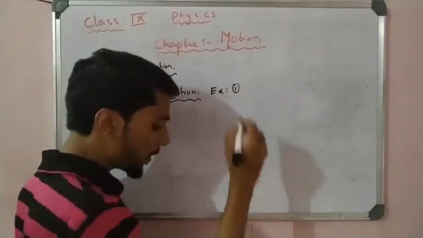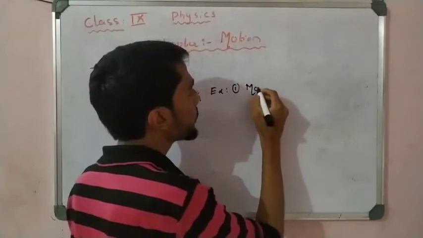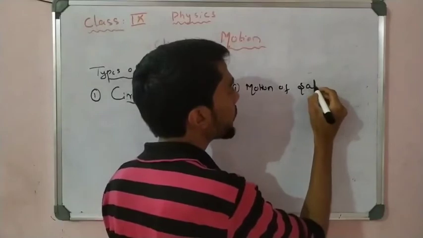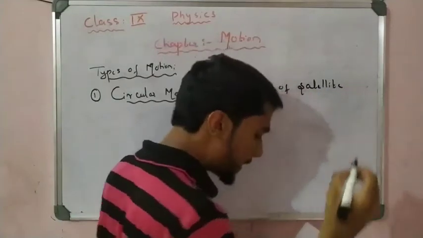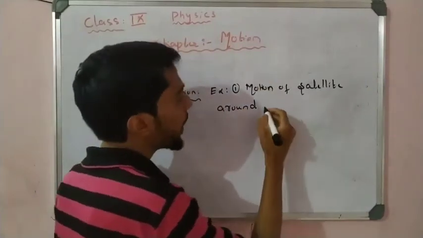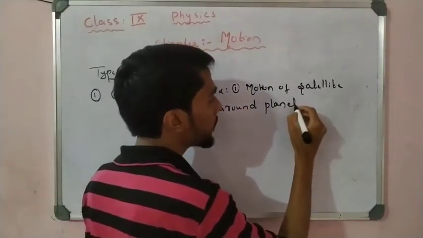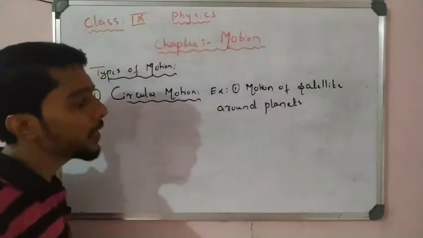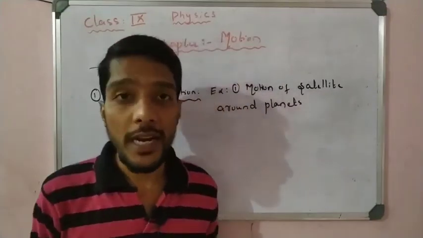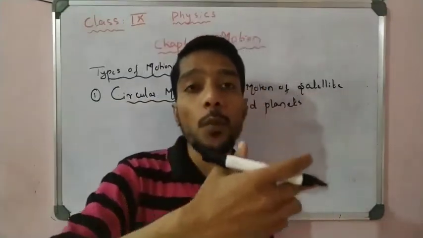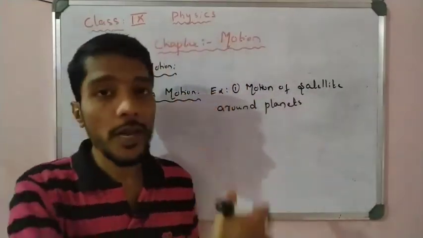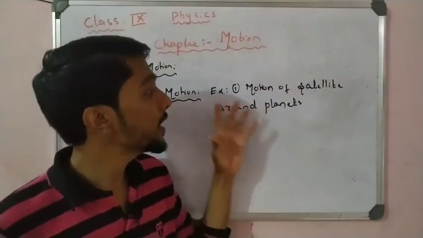Examples: number 1, motion of a satellite around planets. We observe the motion of a satellite, an artificial satellite or a natural satellite like the moon, which moves around the planets, in any orbit. So that is one type of circular motion.